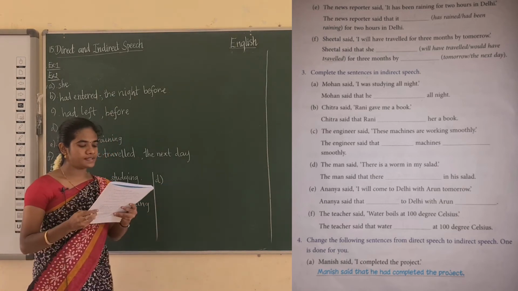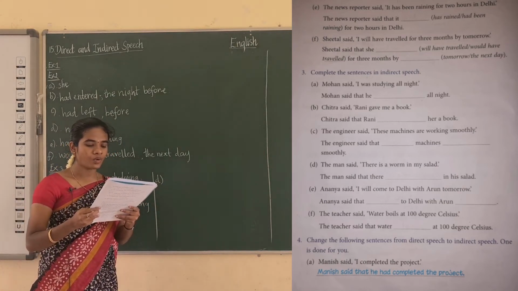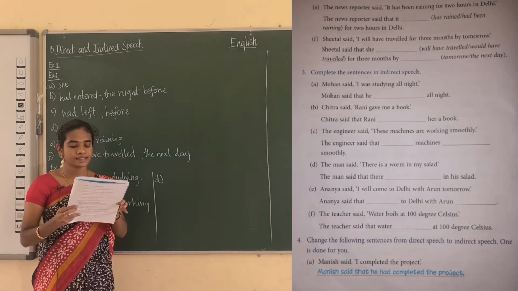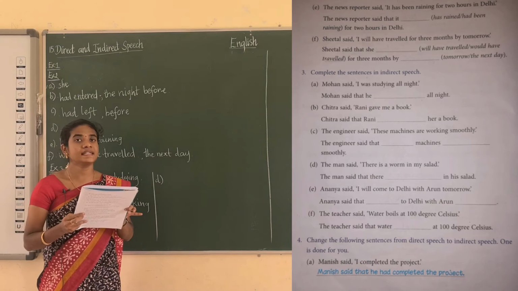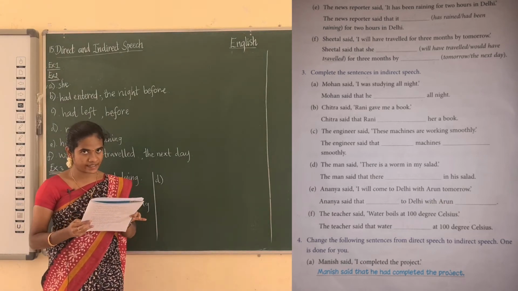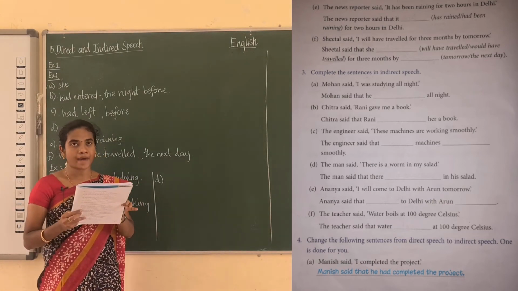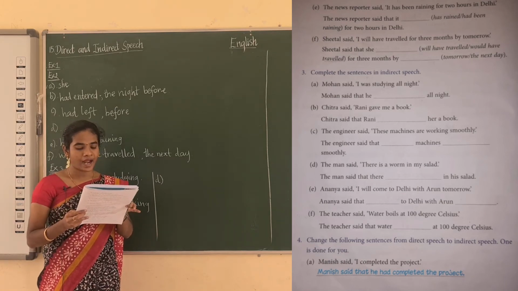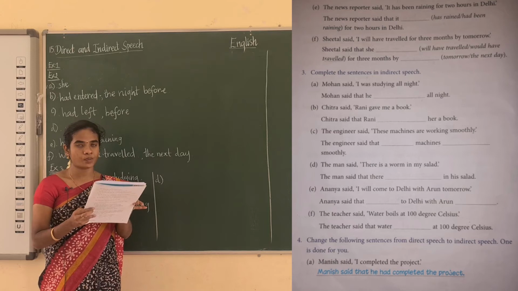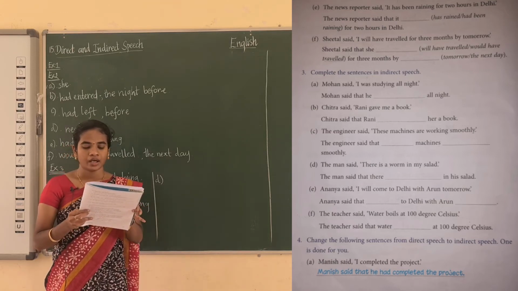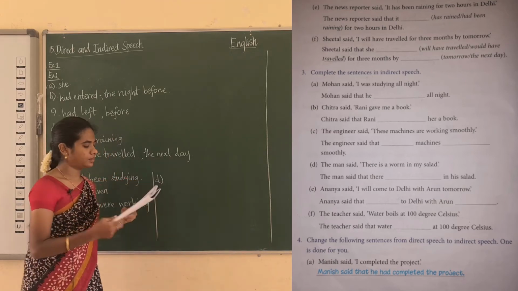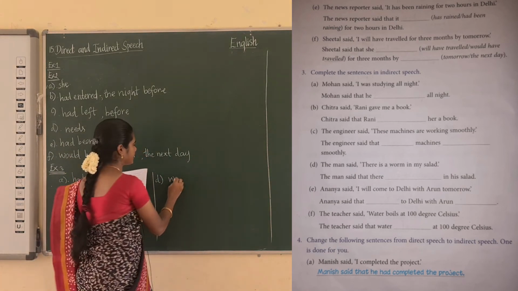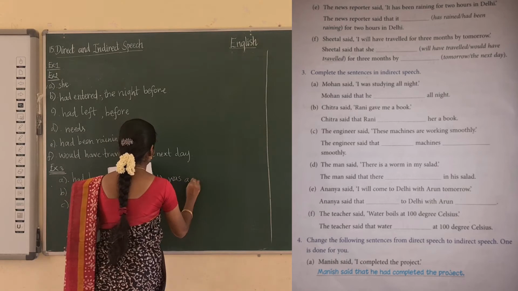D1. The man said there is a worm in my salad. Now see the tense here. There is a worm in my salad. Now see here, is is the present tense. Is is changed into a past tense. The man said that there was. Okay, and these words are also missing. A worm. We have to write that also. A worm in his salad. Okay, was. Present tense is changed into past tense.